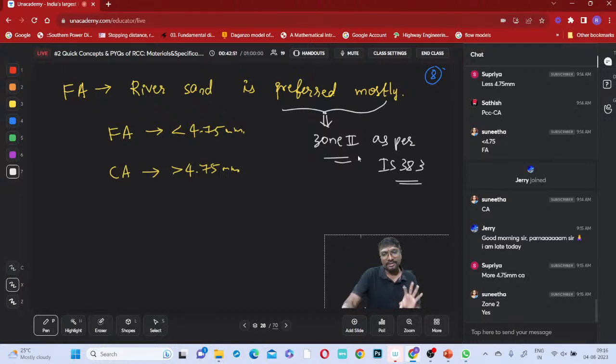Here we only study what sand is required for concrete. Zone 2 is preferable and river sand is preferable, as per IS 383. Shall we move to the next? Next element, water.